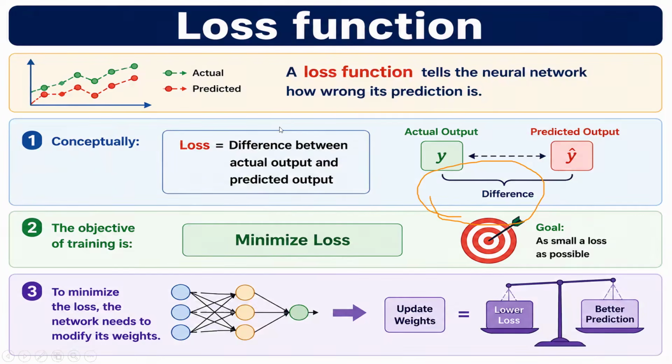So what is loss function? Loss function tells the neural network about the loss, meaning how the loss is calculated. It is actual output minus predicted output. So this is how the loss function is calculated. So what is the objective? Objective is to minimize the loss. Then how to minimize the loss? It is through updating the weight. So at the output, again loss is calculated. If there is loss, then again through the back propagation technique, the weight is continuously updated. So how long is this procedure continued? This procedure is continued until the loss is minimized or loss is close to zero.